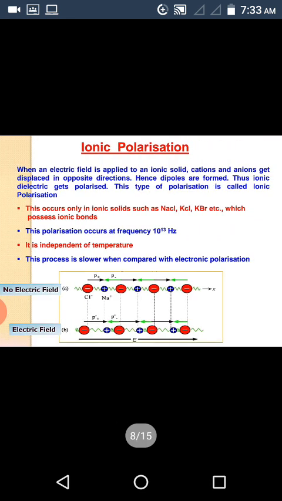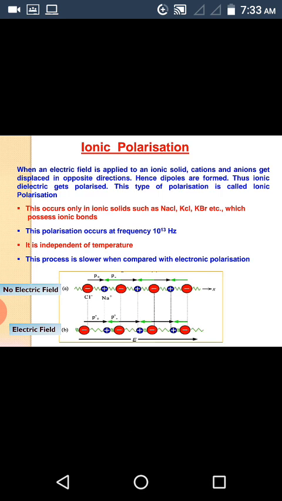Now coming to the second category, that is ionic polarization. When an electric field is applied to an ionic solid, cations and anions get displaced in opposite directions. Hence, dipoles are formed. Thus, ionic dielectrics get polarized. This type of polarization is called ionic polarization.